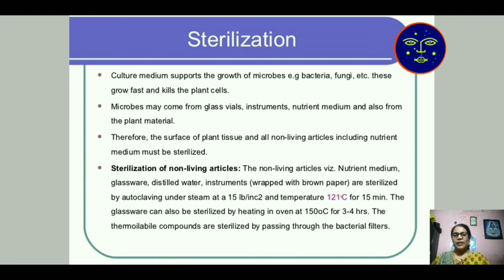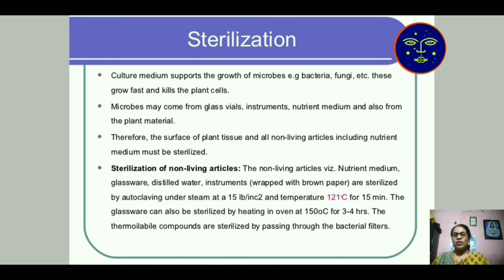It looks like a pressure cooker. Inside this autoclaving machine, the temperature should be maintained at 121 degree centigrade and pressure at 15 lb per square inch for 15 minutes. So all the nutrient media and all the glassware will be sterilized within 15 minutes.